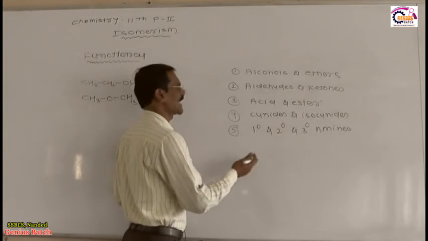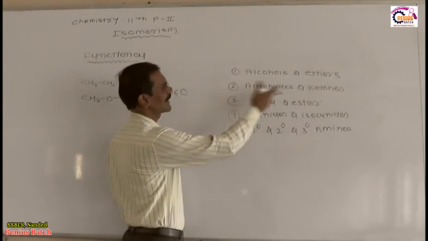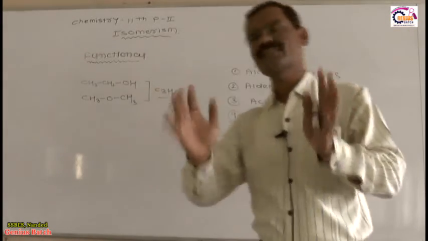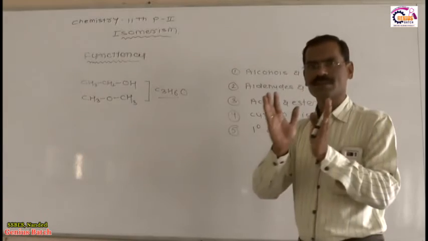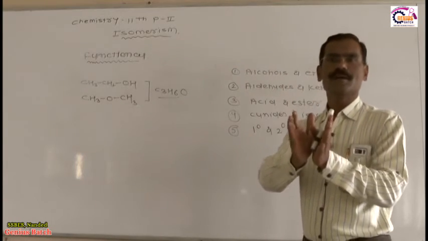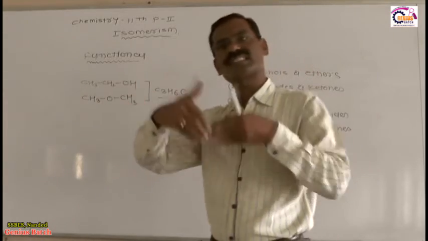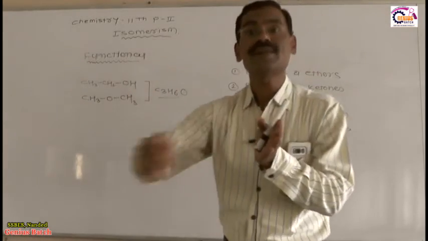Then with that, cyanides, alcohols and ethers, aldehydes. As per my idea, the basic things required from discussing the functional isomer, that you must know: what is the meaning of functional isomer? Two or more compounds which have the same molecular formula, meaning the same general formula, but differ in their functional group.